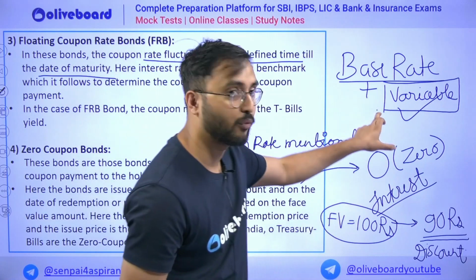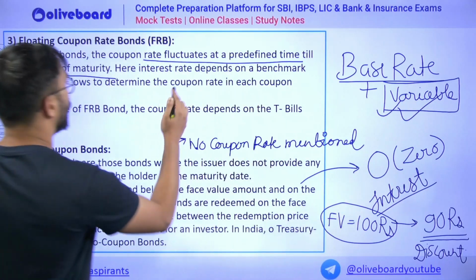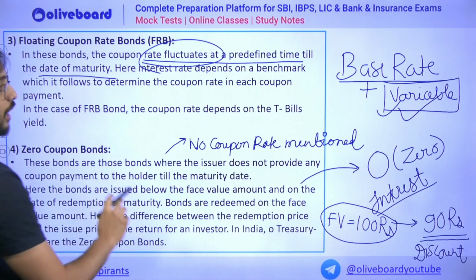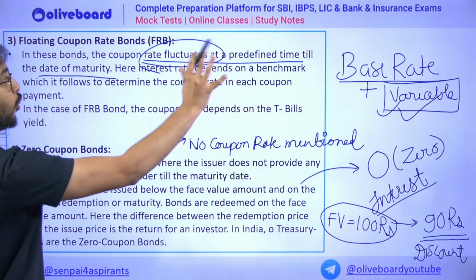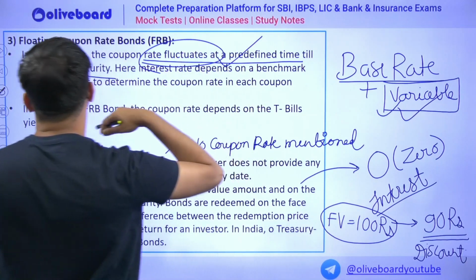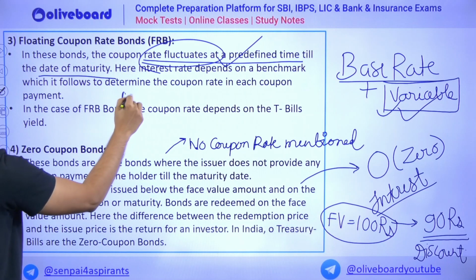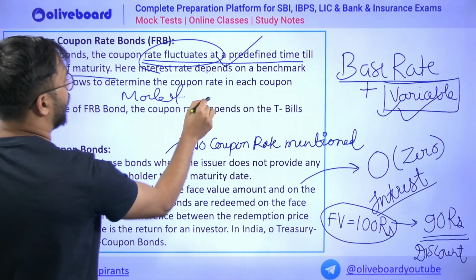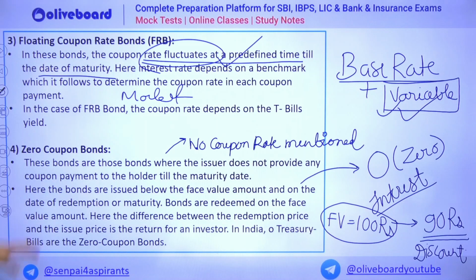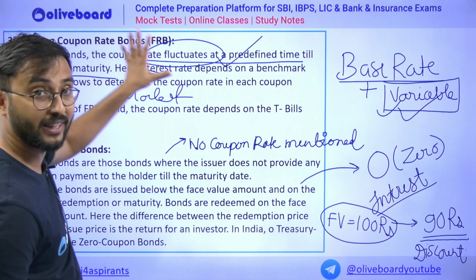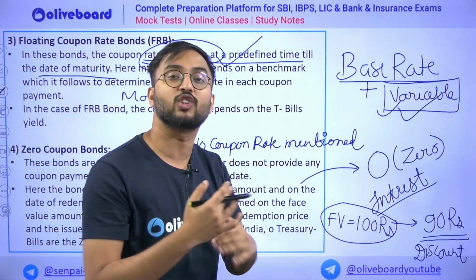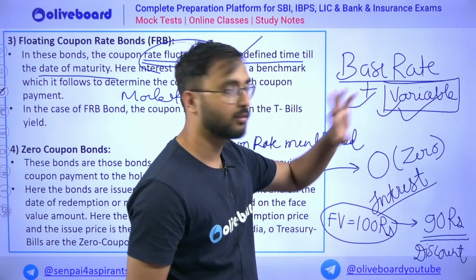Which are variable. That means here you could say that the rate apart from base rate, overall coupon rate is there that will fluctuate according to the market. Therefore, these are called floating coupon rate bonds. Floating in the sense their value keeps on changing according to the market.